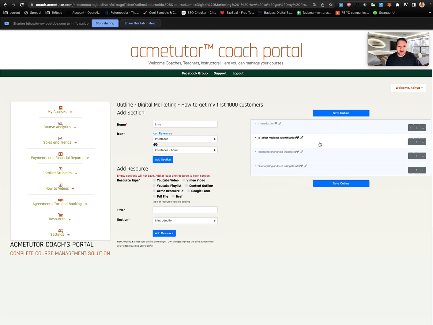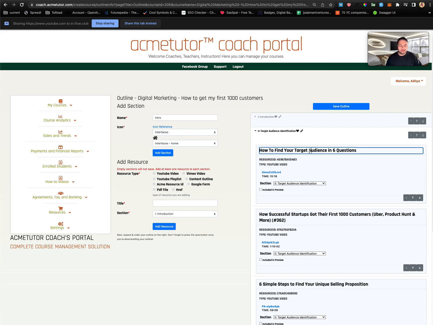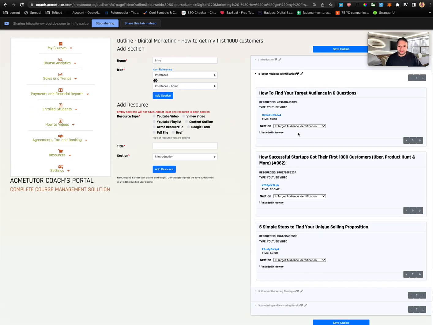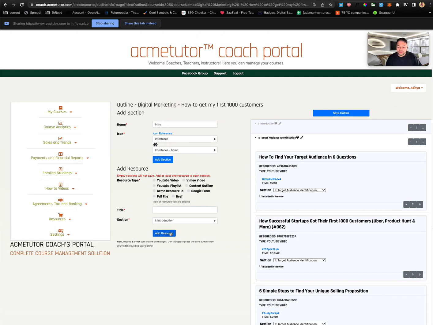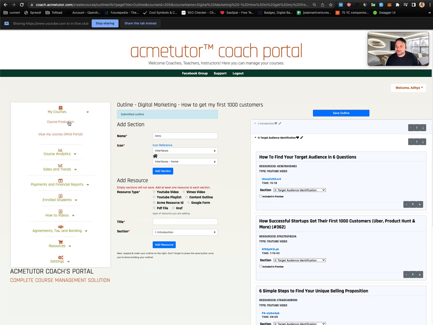If you go over to the outline, you can see that this is the outline of our course. You can just click into it and edit the section headings or the titles or things if you wanted to. You can always add new resources into the outline, like Google Forms, videos, games, YouTube videos, Vimeo videos, and links and so on into the outline. You can add new sections. So this here will allow you to update your outline, and you can hit save outline. I didn't have much to update in the outline right now. We'll just use the course as is.